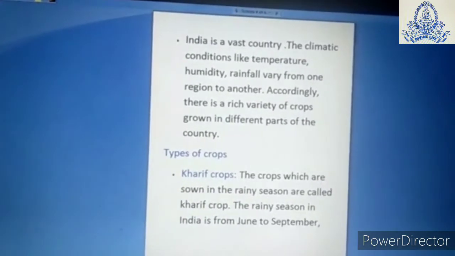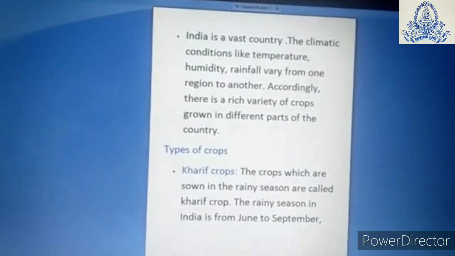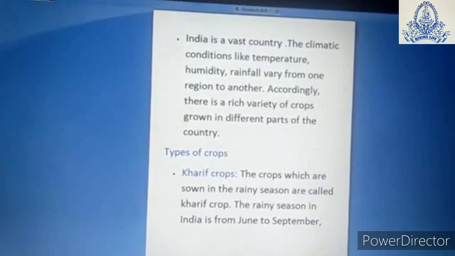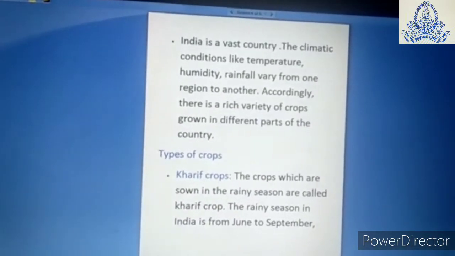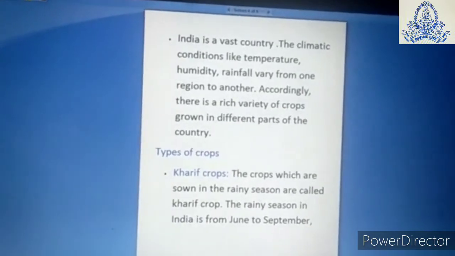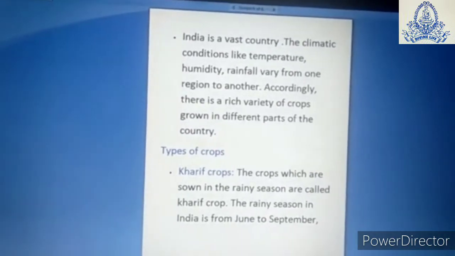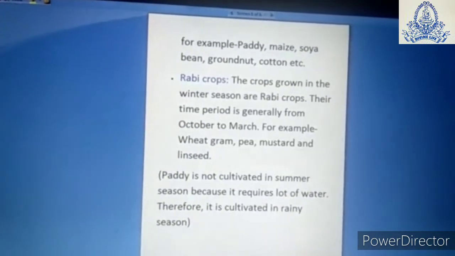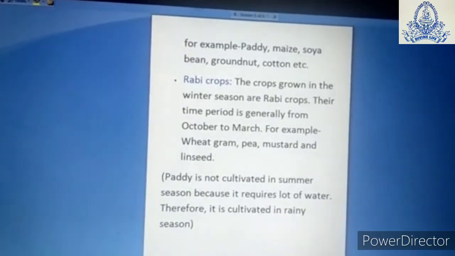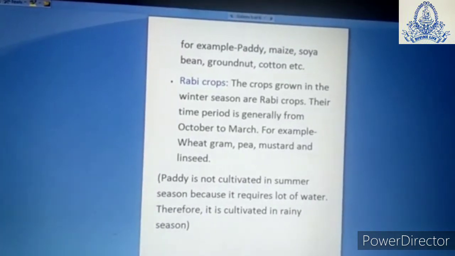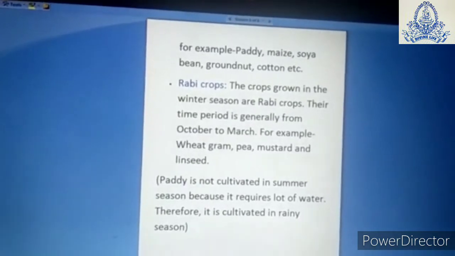The first type of crop is Kharif crop. What is Kharif crop? The crops which are sown in the rainy season are called Kharif crop. The rainy season in India is from June to September. The examples of Kharif crop are paddy, maize, soya bean, groundnut, etc.